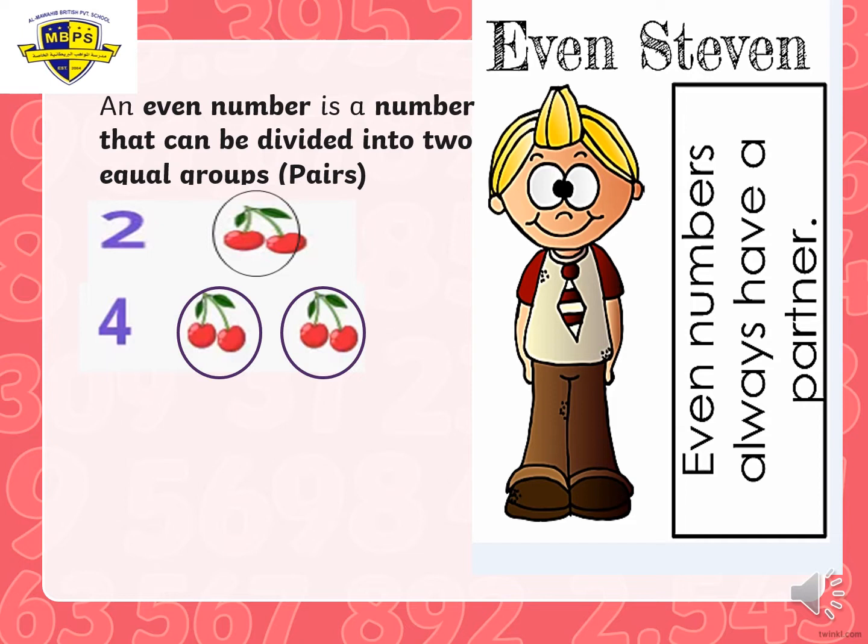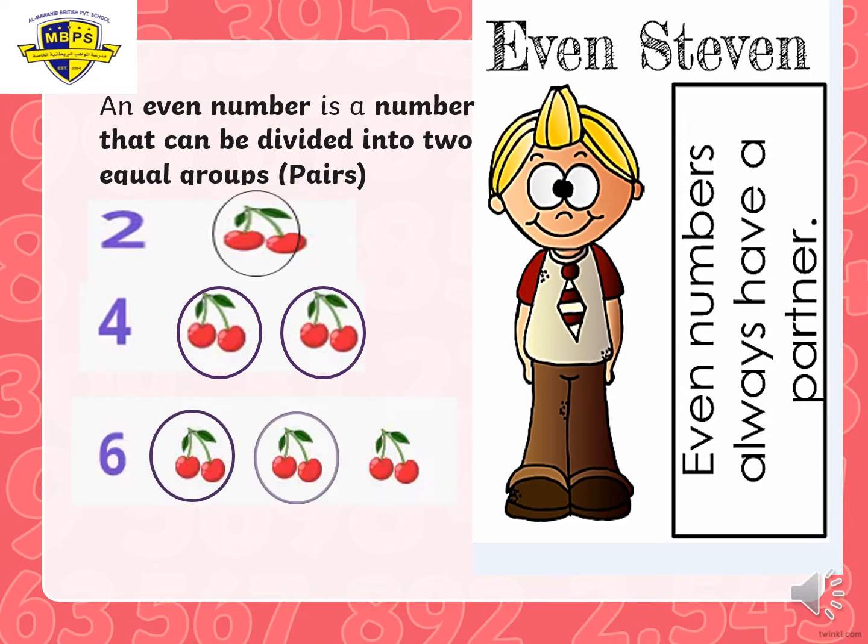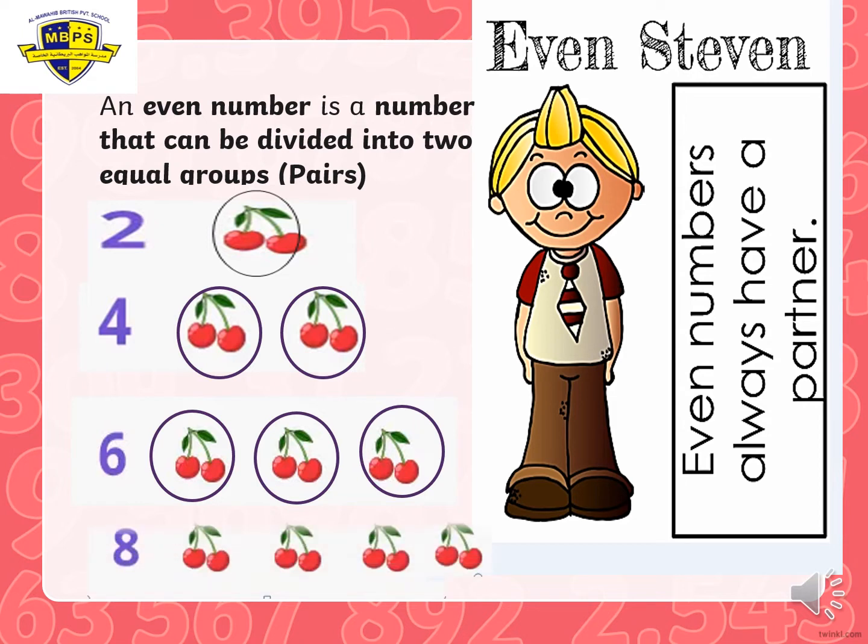That's why 4 is an even number. What about 6? 6 also I can make in groups of 2 and no one is left over. Also, very good, 8. 8 is a friend of Stephen. It's an even number because I can make it in groups of 2 and no one is left over.